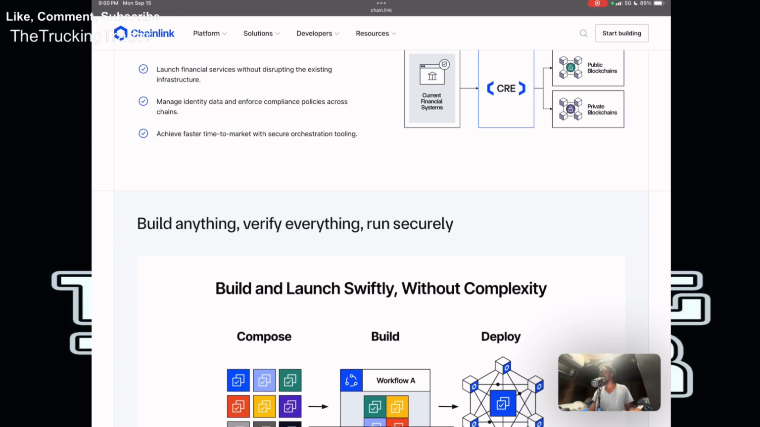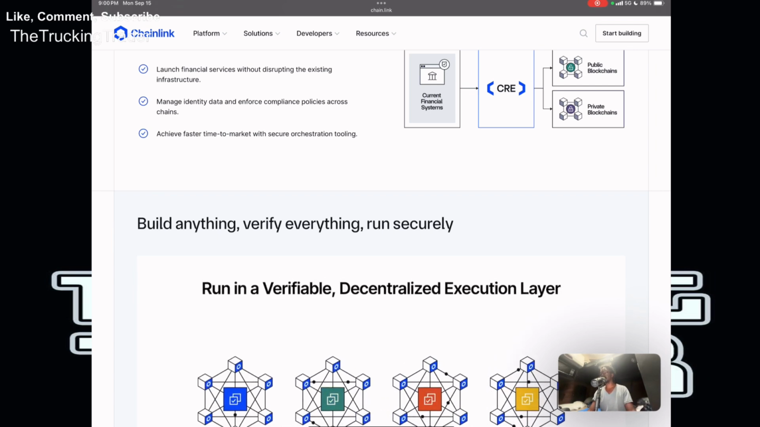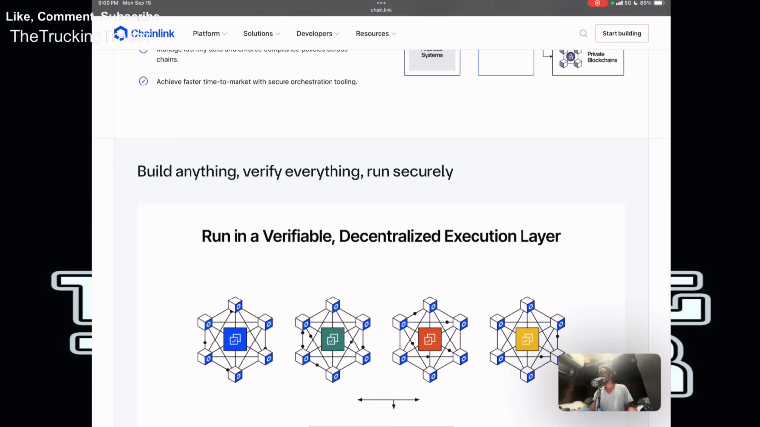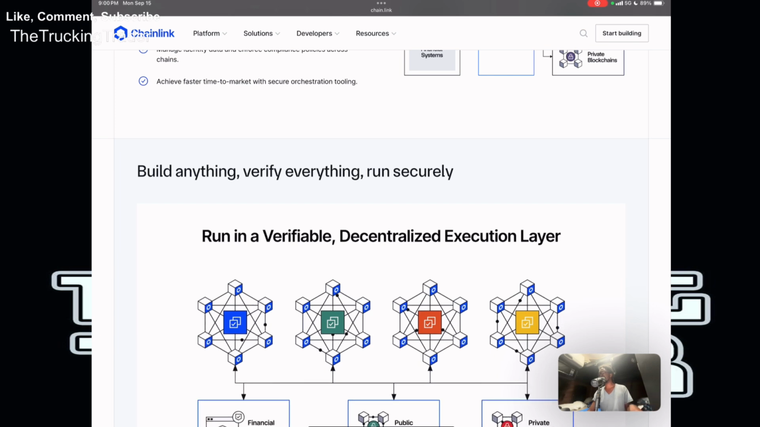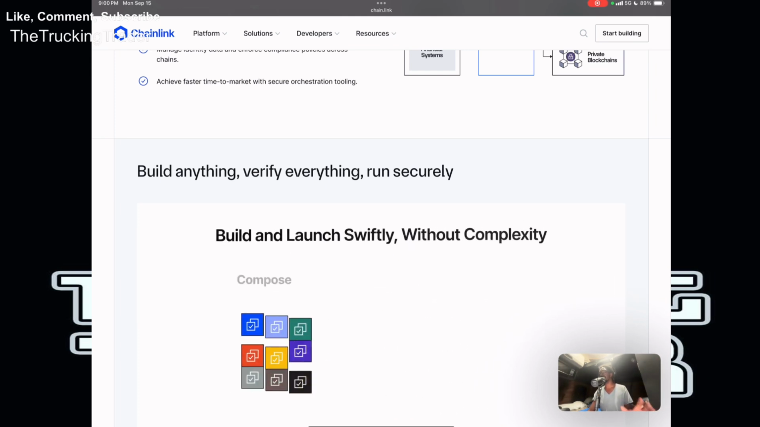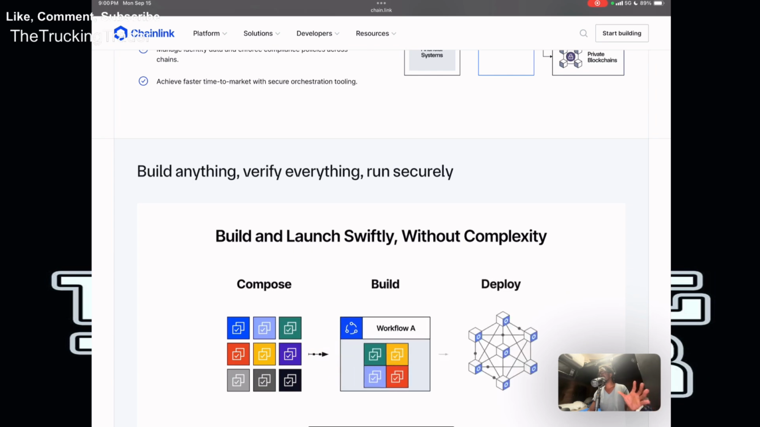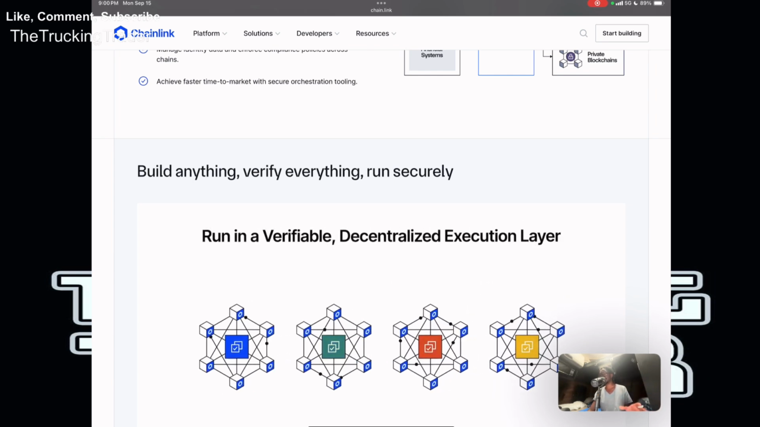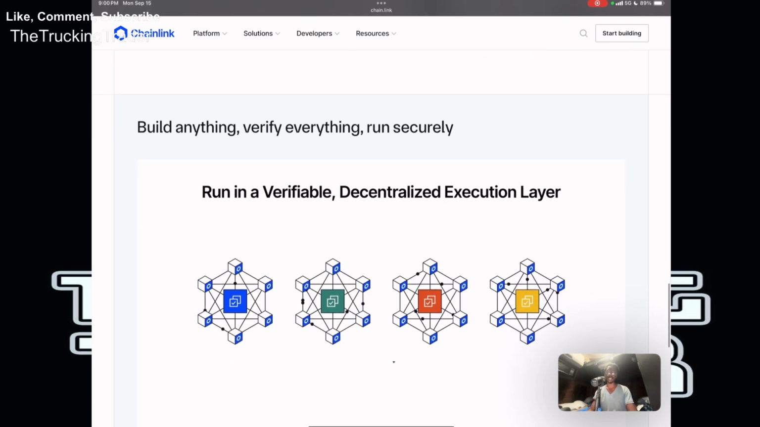Well, every integration adds real usage to Chainlink's network. These projects pay for data and services in LINK, right? They pay for all of this using the Chainlink crypto, which drives demand for the token and strengthens Chainlink's position as the default oracle standard across multiple chains and industries. So that is very amazing.